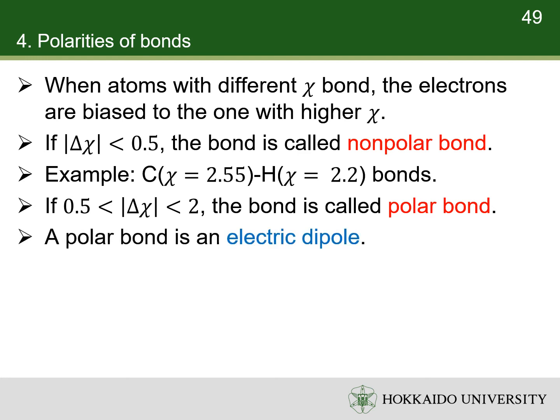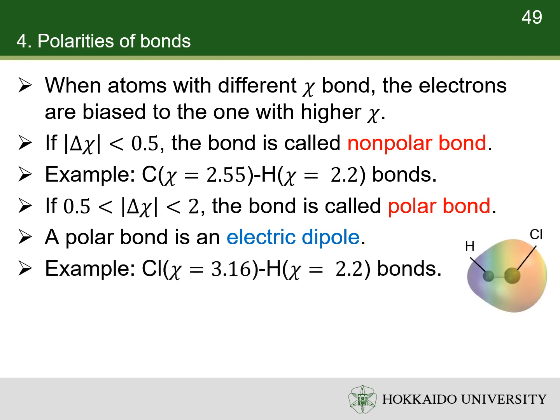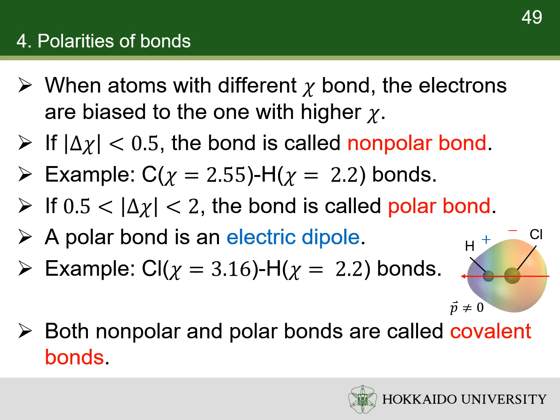A polar bond has an electric dipole moment. For example, chlorine-hydrogen bonds are polar, so the hydrogen chloride molecule has an electric dipole moment. The chlorine atom is negatively charged because it is more electronegative, while the hydrogen atom is positively charged. Thus, the direction of the electric dipole is from the chlorine atom to the hydrogen atom. Both nonpolar and polar bonds are called covalent bonds because their bond energies are mainly contributed by the orbital overlap.